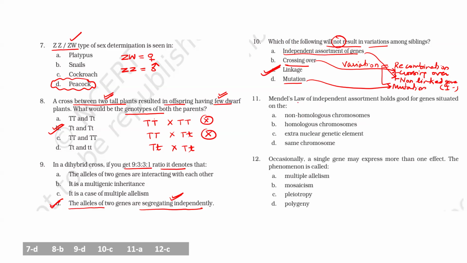Next, Mendel's law of independent assortment holds good for the genes which are present on homologous chromosomes. Is it clear? On homologous chromosomes. Then one gene can express more than one effect. If one gene controls more than one effect, then it is known as pleiotropy. Don't see a mistake here. Answer should be B only. Clear, beta?